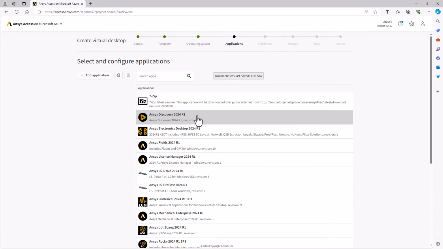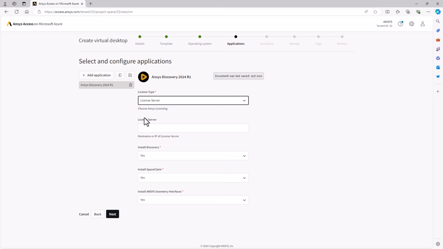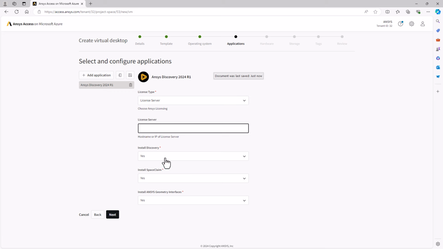I'll start with the Ansys Discovery. As with many of the tools, there's options to configure them. In this case, the most important one is the license server, as well as a few installation options. These options can all be set by default by the tenant administrator. So for example, you could configure it so that everyone automatically points to the correct license server and they can just take the default options. I could proceed to the next step, or I could add additional applications.